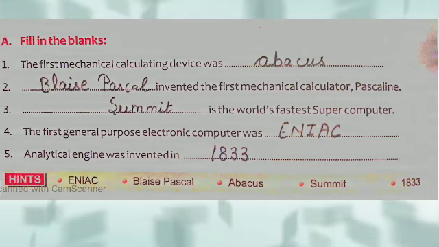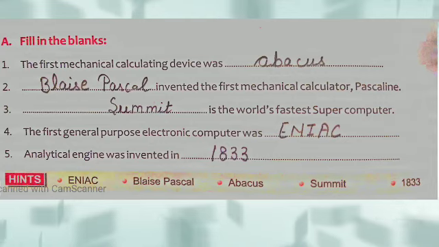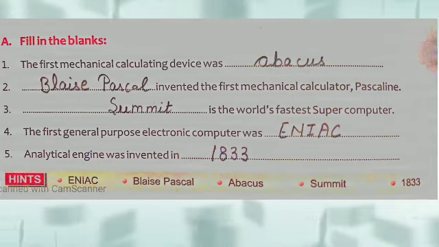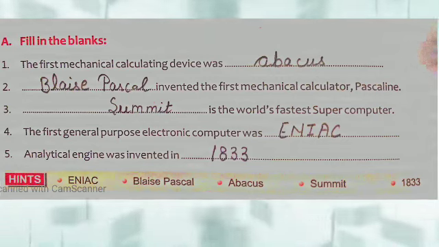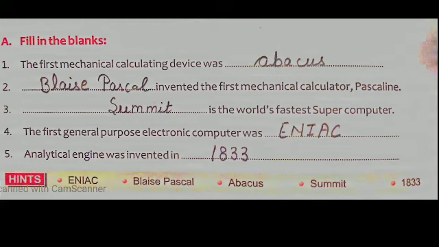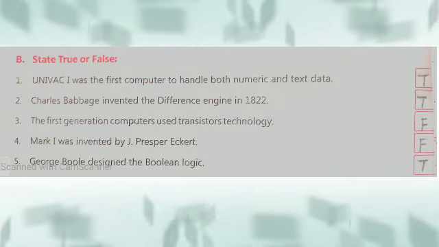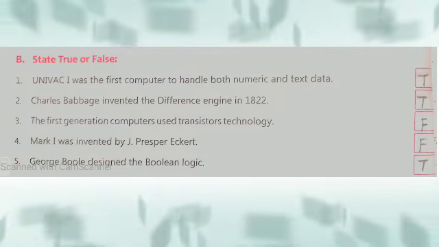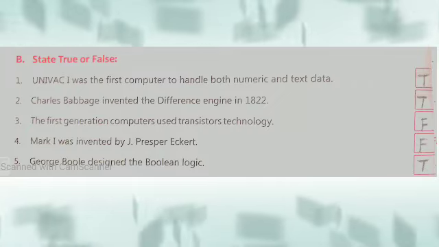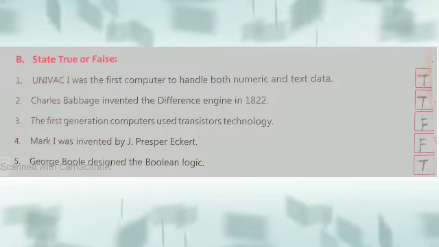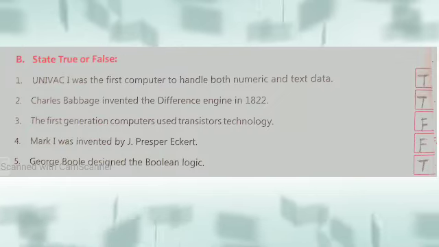Fifth is, analytical engine was invented in 1833. In 1833, Charles Babbage developed analytical engine. Now let's see the true false. First is, UNIVAC was the first computer to handle both numeric and text data. This is true. Second is, Charles Babbage invented the difference engine in 1822.